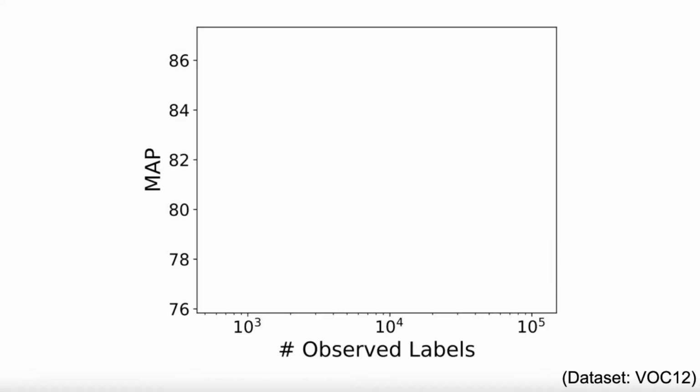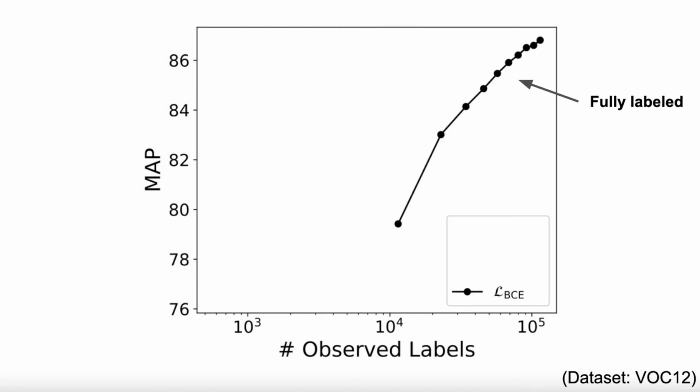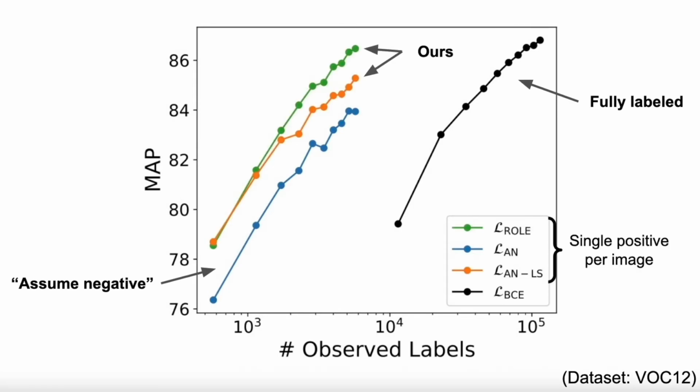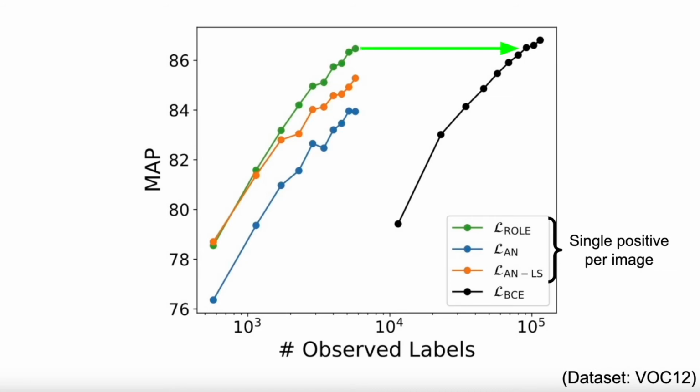In our experiments, we use fully labeled multi-label datasets and simulate single positive annotation by discarding all but one positive label per image. Here we show mean average precision on the y-axis and number of observed labels on the x-axis, which is in log scale. The black curve corresponds to fully supervised training using all ground truth labels. The blue curve corresponds to observing one positive label per image and assuming that all other labels are negative. The orange curve is our strong baseline for single positive training, which combines the assumed negative approach with label smoothing to mitigate the effect of the label errors. The green curve is for single positive training with ROLE. Surprisingly, ROLE is competitive with fully labeled training despite using vastly fewer labels.